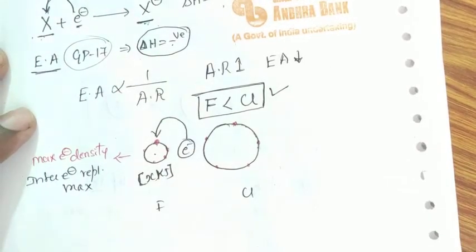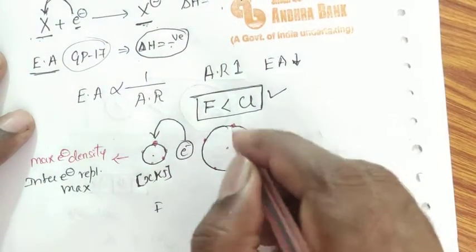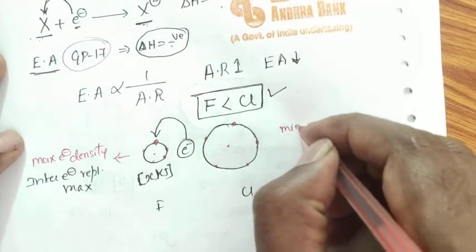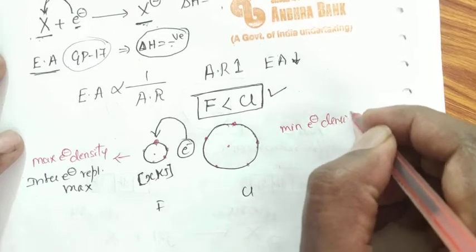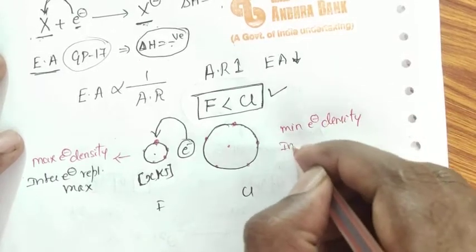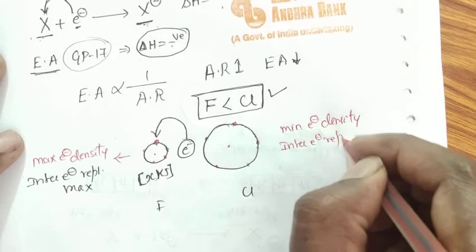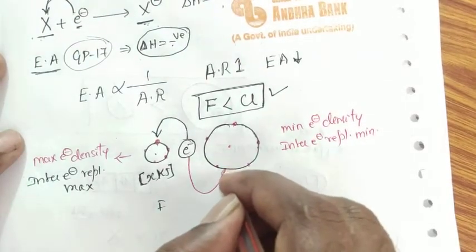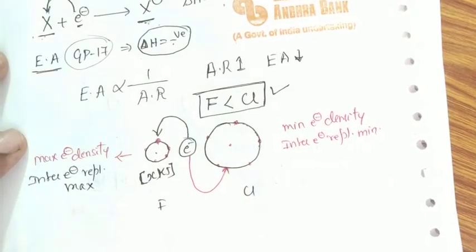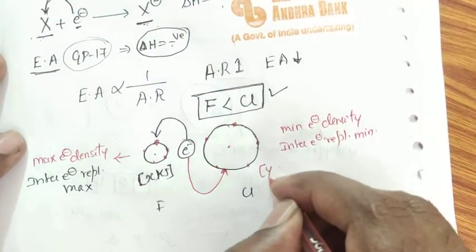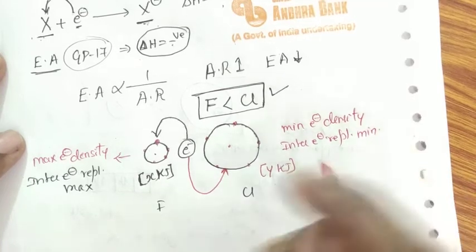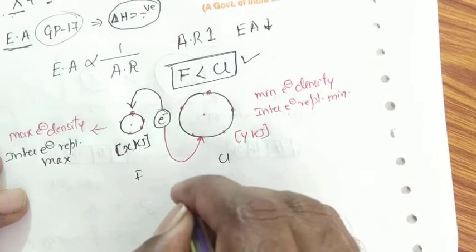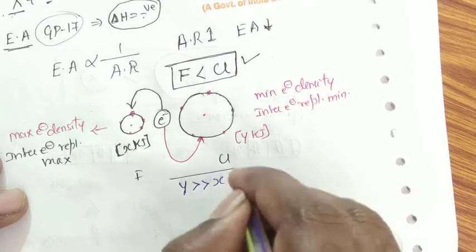In case of chlorine, the electrons are present far away from the nucleus, therefore it possesses minimum electron density around the nucleus. Due to this, inter-electronic repulsion is also minimum. Therefore, addition of electrons becomes very easy, with the liberation of a large amount of heat energy. That is, the Δeg value of chlorine is always greater than that of fluorine.